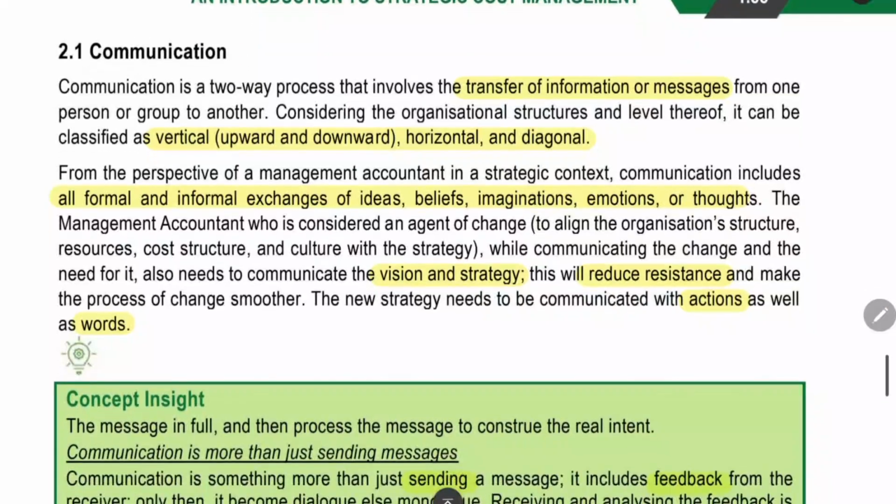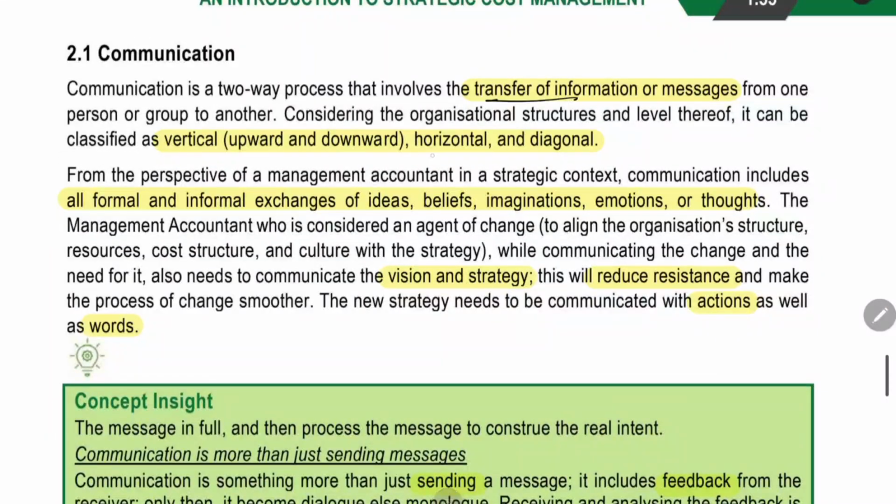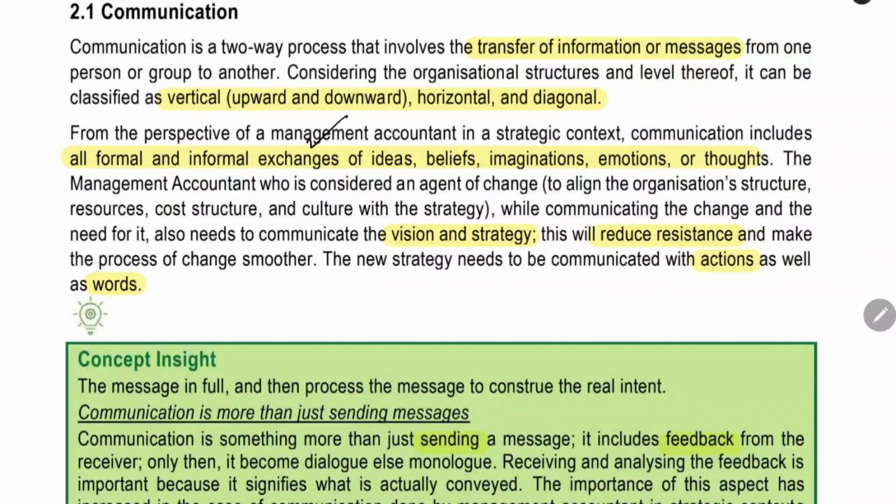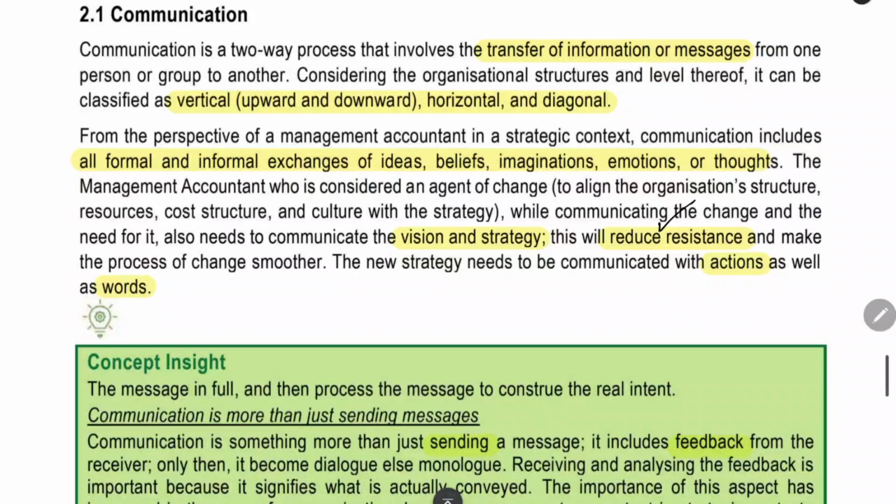Next thing is communication. Communication means transfer of information. It may be horizontal, diagonal, or vertical, and includes all formal and informal exchanges. Whatever you are talking, everything will come under communication. Then we have to communicate the vision and strategy. When you clearly communicate these two, when you introduce a change towards the strategy, the employees will be able to accept it easily. They will think that it is for the long-term benefit of the company. And when you say company, it includes the employees as well. So they will not give any resistance to the new changes.